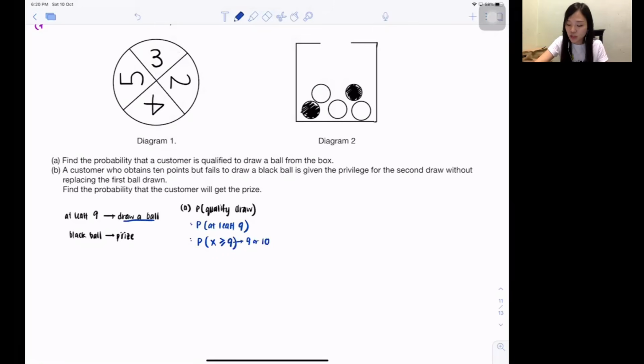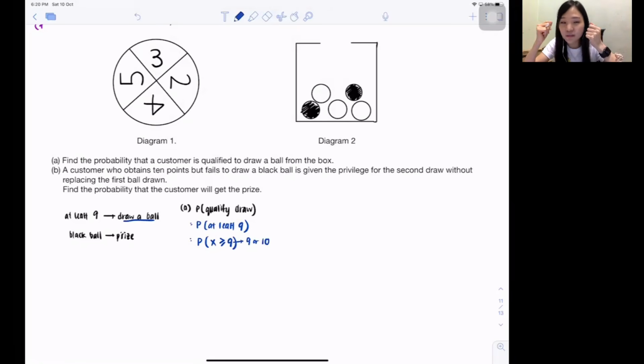Maybe you will ask, teacher, how do you know it's 9 points or 10 points? Guys, because I look at the question. Don't tell me, teacher, isn't this nCr? No, it's not out of 10 balls, you want 3 black balls, something like that, my dear. This one doesn't even have n. This one is just the probability chapter, okay, normal probability. So they want at least 9 points. So at least 9 points, isn't it? That means 9 is included, right? So 9 or 10.